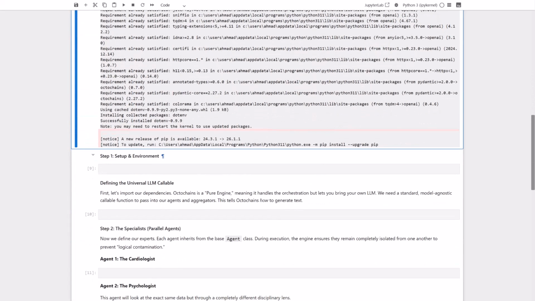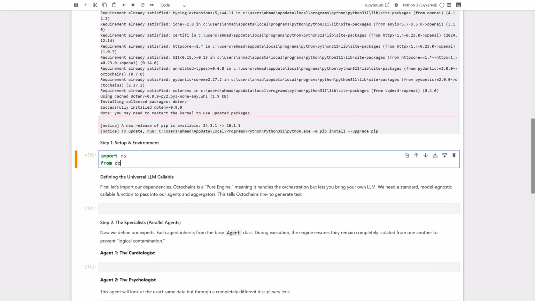With our packages installed, let's set up our environment. In this step, we're going to import the core modules we need, like the Octochains engine, the agent base class, and our synthesizer aggregator. We'll also securely load our OpenAI API key using .env. Having a clean environment set up ensures our agents can communicate with the language model smoothly without any credential hiccups. Let's run this cell to get everything loaded up.